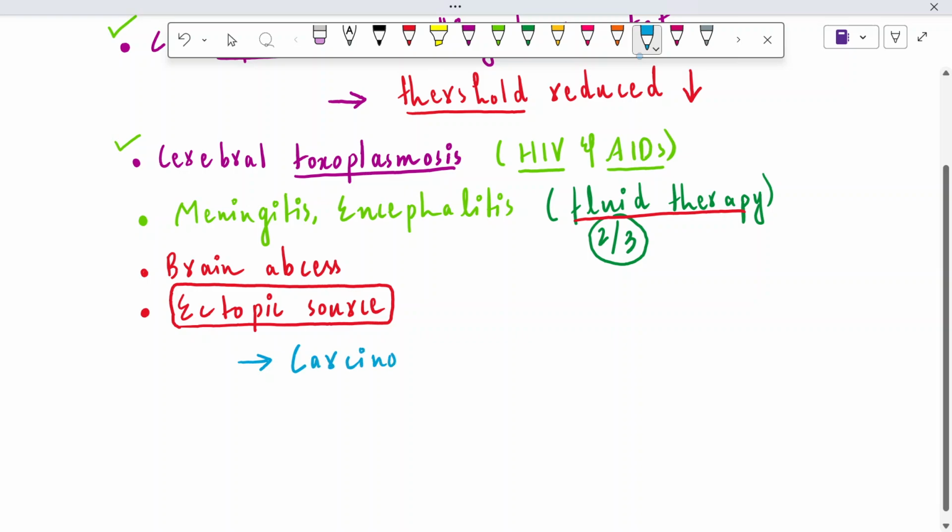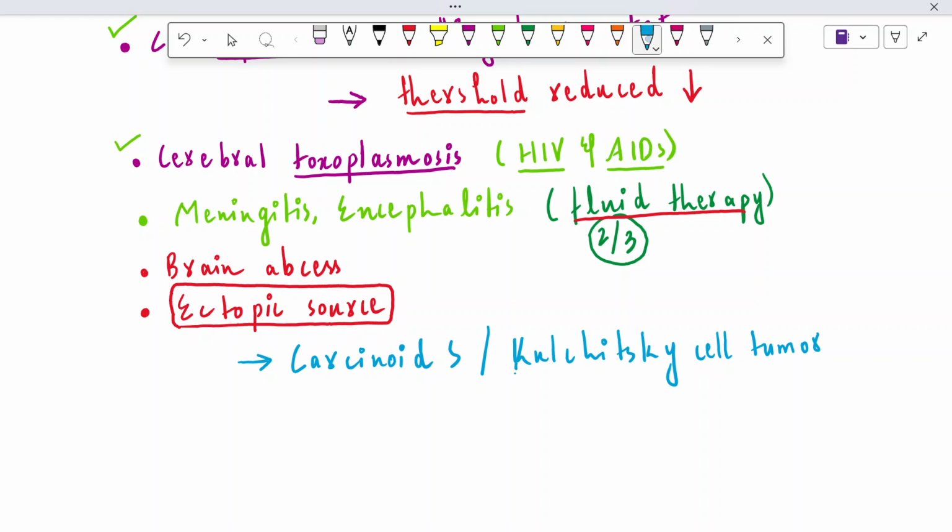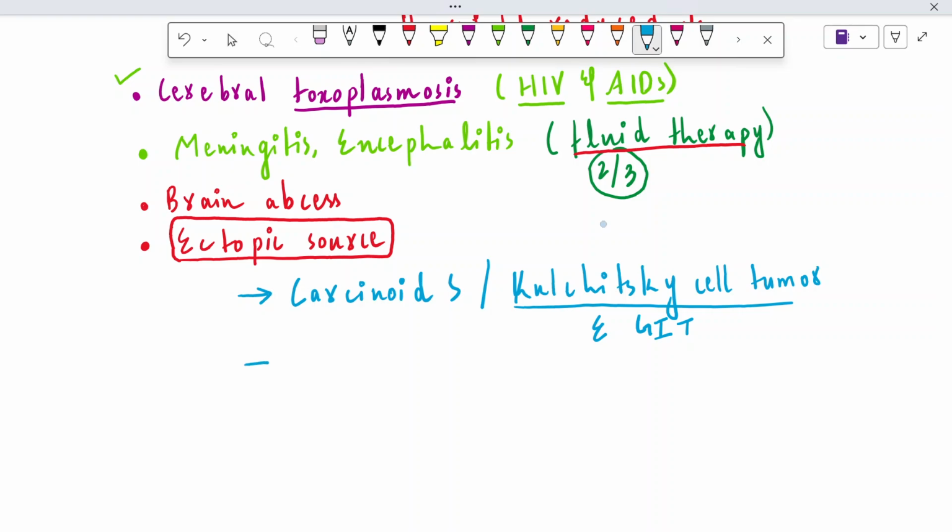Ectopic source can be carcinoid syndrome, or in place of carcinoid syndrome, we can write Kulchitsky cell tumor. Let me correct the spelling here. It's Kulchitsky cell tumor. And what is Kulchitsky cell tumor? It is nothing but the enterochromaffin cells of the GIT. Kulchitsky cell tumors refer to the enterochromaffin cells of the GIT. Okay. Carcinoid syndrome or Kulchitsky cell tumor can also contribute to the development of SIADH.